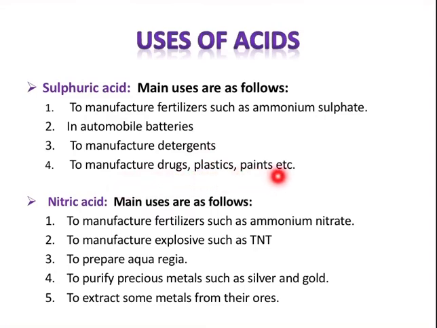Sulfuric acid is used. Now the next one is nitric acid. The main uses are to manufacture fertilizers such as ammonium nitrate. It is also used to manufacture explosives such as TNT, and to prepare aquaregia, as we had already studied, to purify the precious metals such as silver and gold, and to extract some metals from their ores.